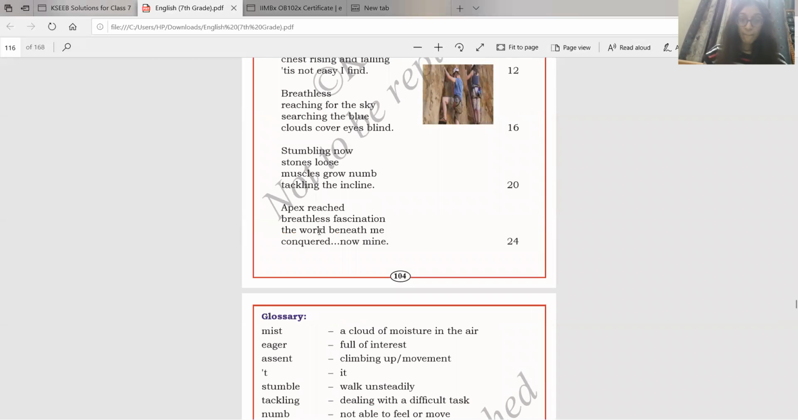Apex reached, breathless fascination. The world beneath me conquered, now mine. Oh, so in the last paragraph, she's telling that she reached the apex. Apex means top of the mountain. Breathless fascination means she's very shocked to see the top of the mountain. And when you're on top of the mountain, the world is all beneath you. So that's what she's saying, that now it is mine. The world is beneath me. I have conquered the mountain.